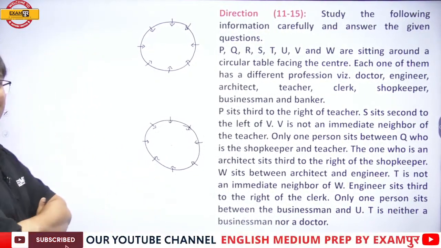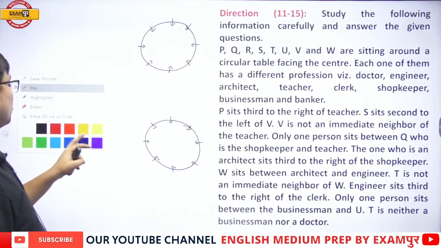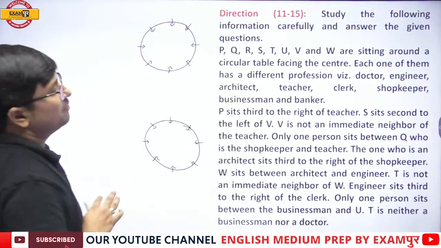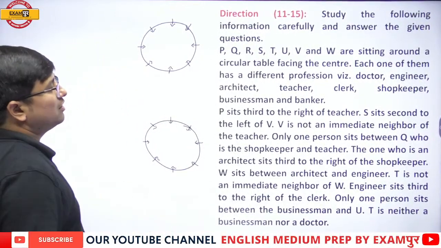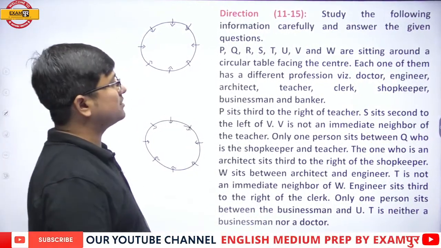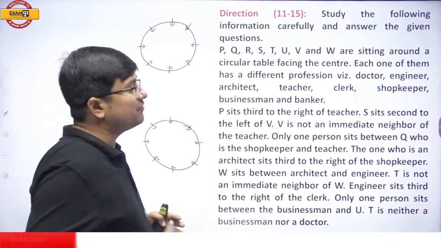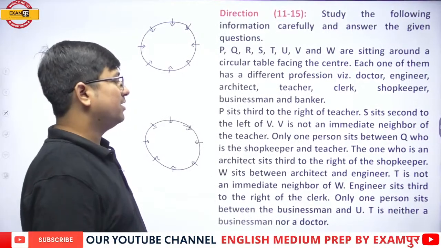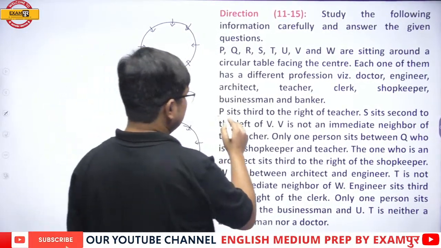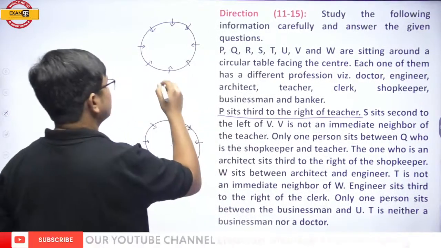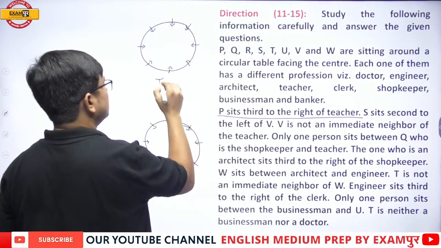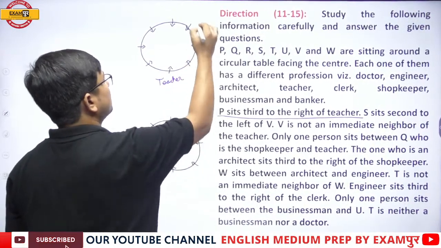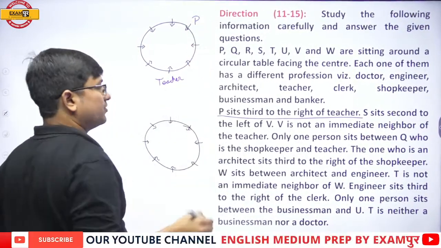Okay, now see, my dear students, how to approach such questions. Have a look at this. P, Q, R, S, T, U, V, and W are sitting around a circular table facing the center. Facing center means inward. Each one of them has a different profession. P sits third to the right of the teacher. Now suppose here is a teacher, and P sits 1, 2, and third to the right of the teacher.